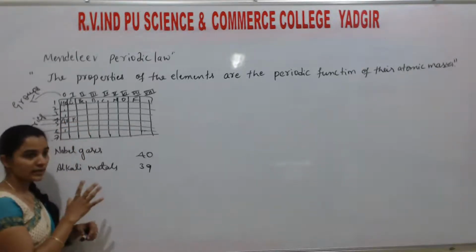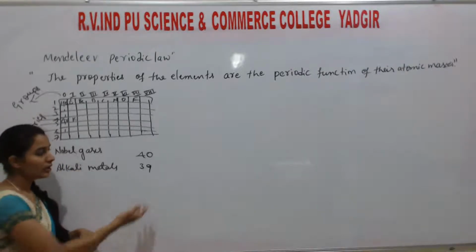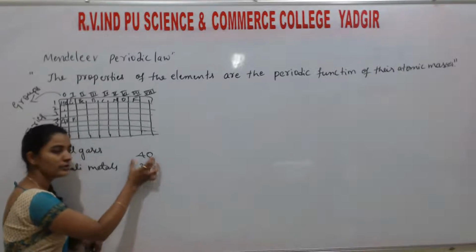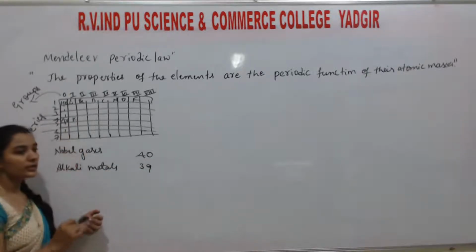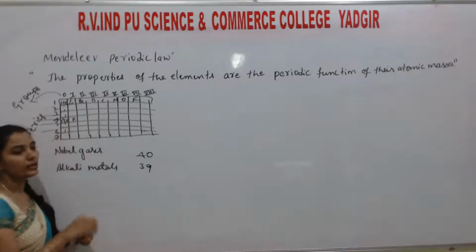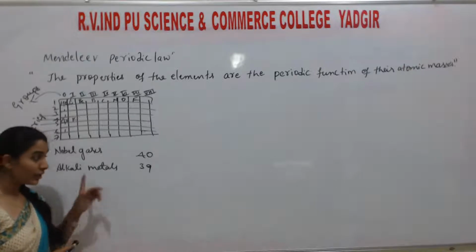Understand? Because, as I told you, we arrange the elements in what? Increasing order of atomic mass. Here the masses are 39, which should come first, next is 40. So potassium is 39, argon is 40, yet he kept argon as the first element. Understand? He fails to explain.